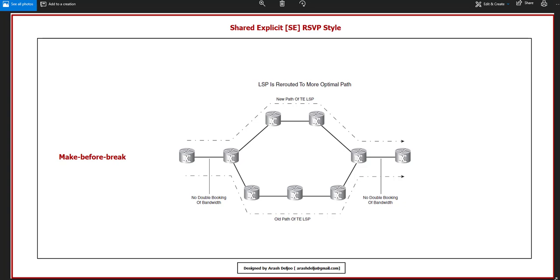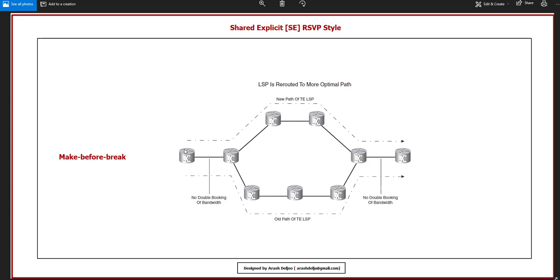In this scenario, as you can see, the new path or new LSP passes through some of the same links as the old LSP. Maybe you say, what is the problem? Yes, let me talk about that. Look at here. On this link, we reserve some amount of bandwidth, for example 1 megabit per second. And this link only has 1 megabit per second of capacity. We reserved the 1 megabit per second for the old path.